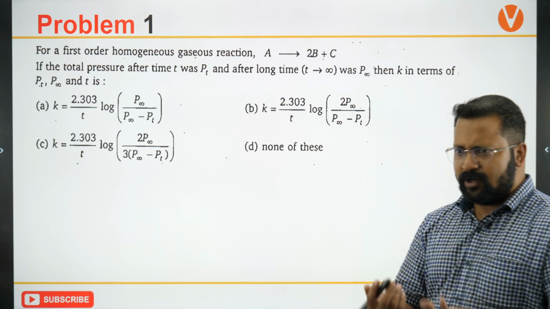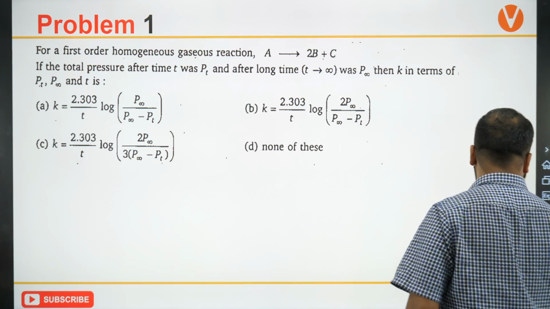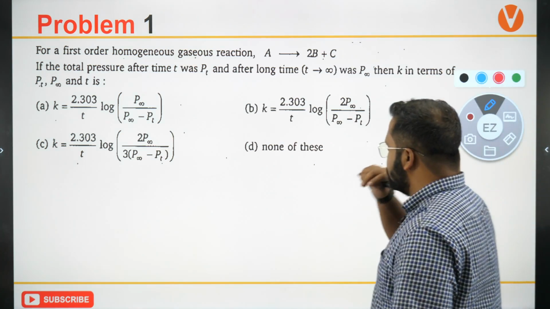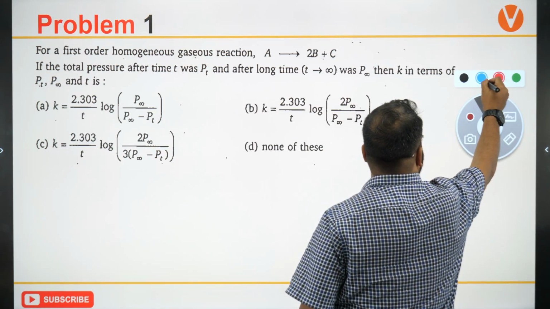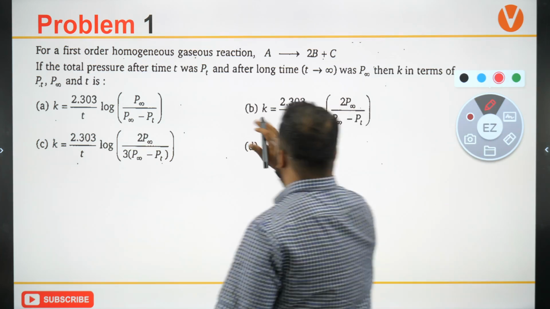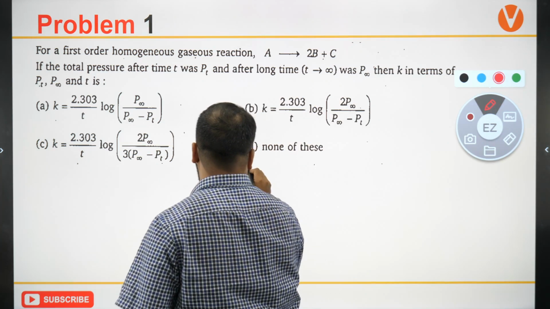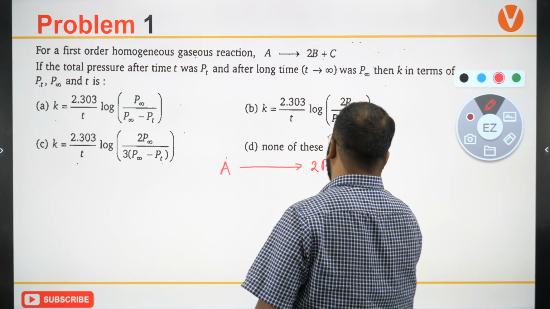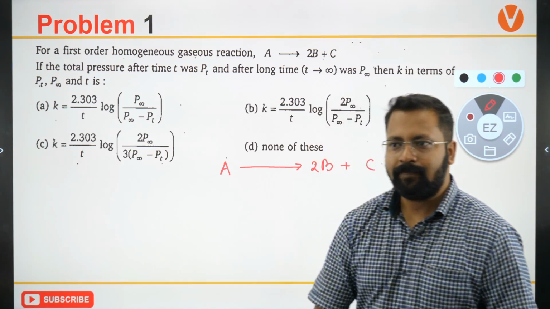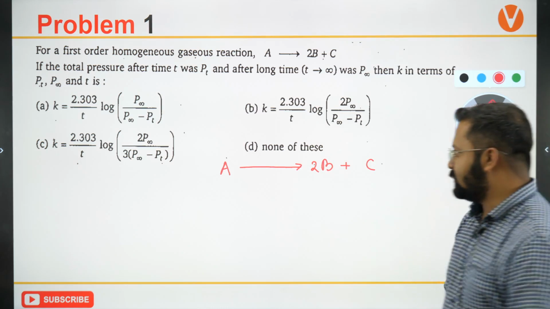Okay, so a lot of people are saying A. Let's look at how to solve this question. Let's say we write the whole thing. A changes to 2B plus C.